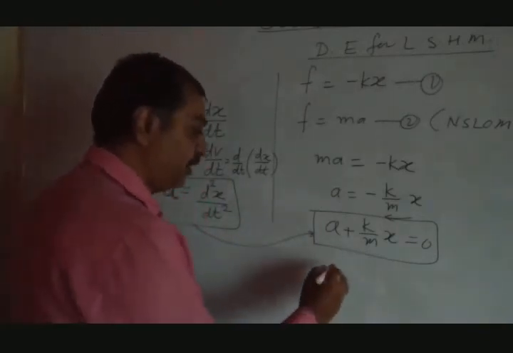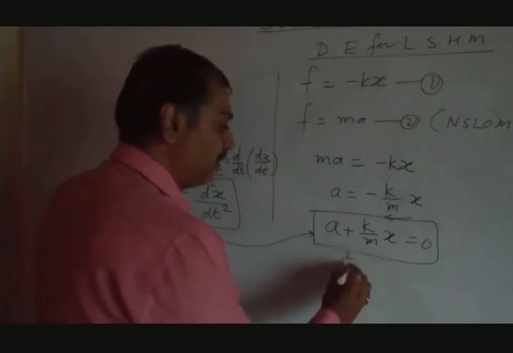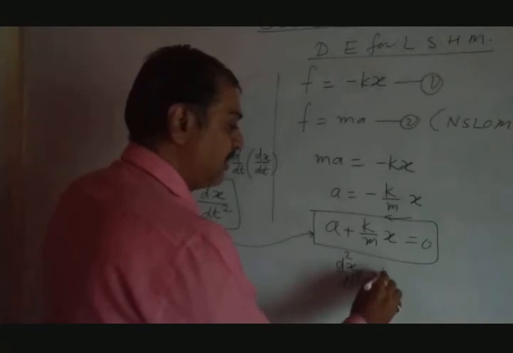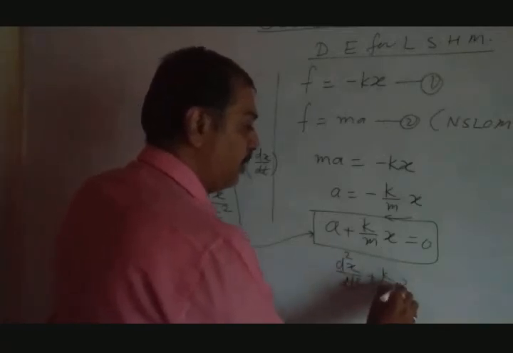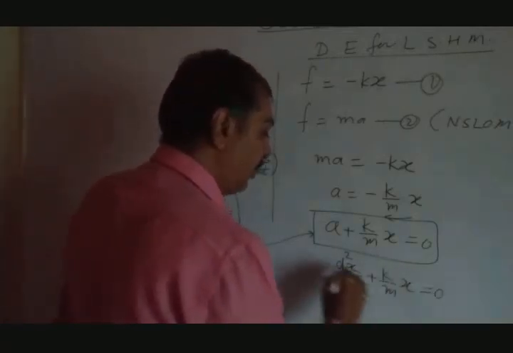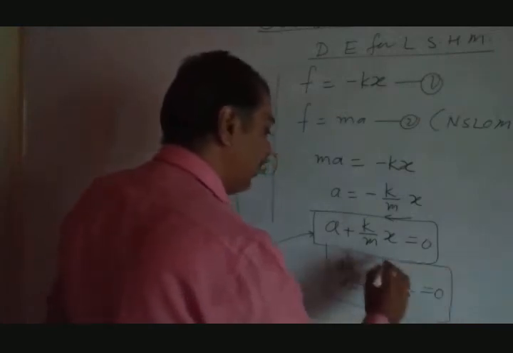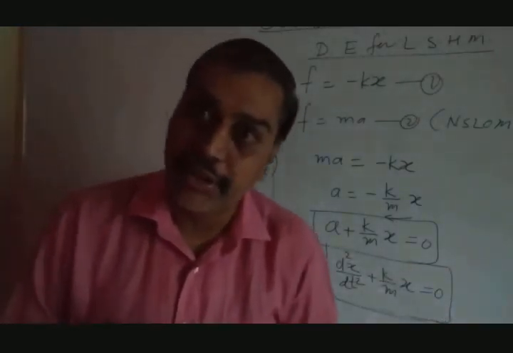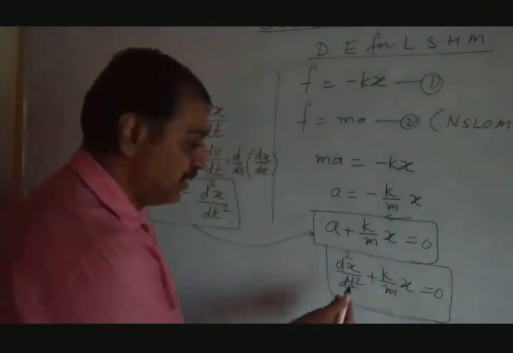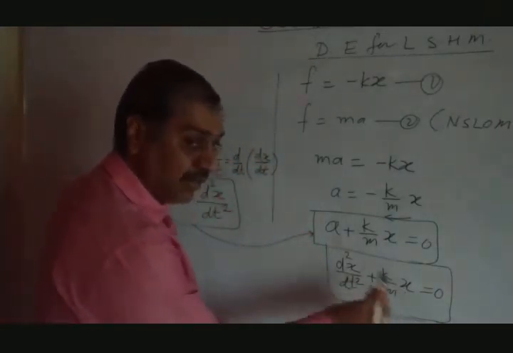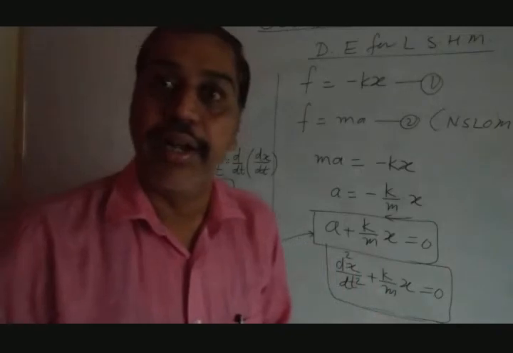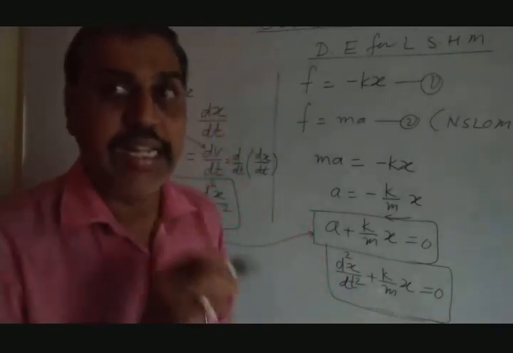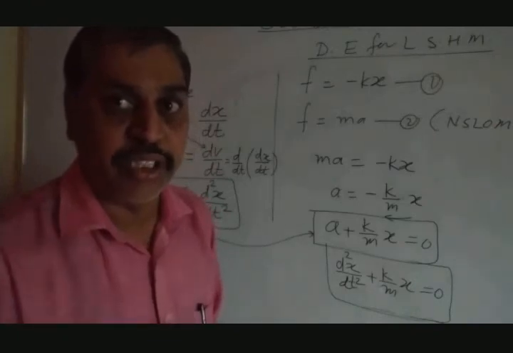Put this value here, rewrite the equation, then what do we get? We get the equation d2x divided by dt square plus k by m into x equal to 0. This is basically a linear differential equation of x, displacement. See, here it is x, here it is x. That is said to be the linear differential equation for linear simple harmonic motion. Again, in this equation, one modification they have done.